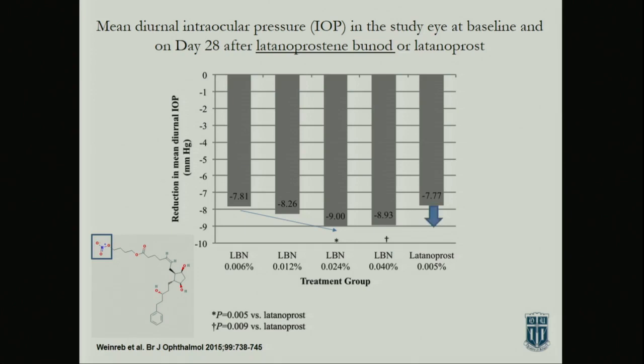So you see an additivity. It's a little over 1 millimeter of mercury. So I think we got maybe 2 with the addition of the rho kinase inhibitors. So anybody have any ideas why we're not getting more? I mean, you would expect to get more than a couple millimeters of mercury additivity to a drug that has a different mechanism. Any ideas?